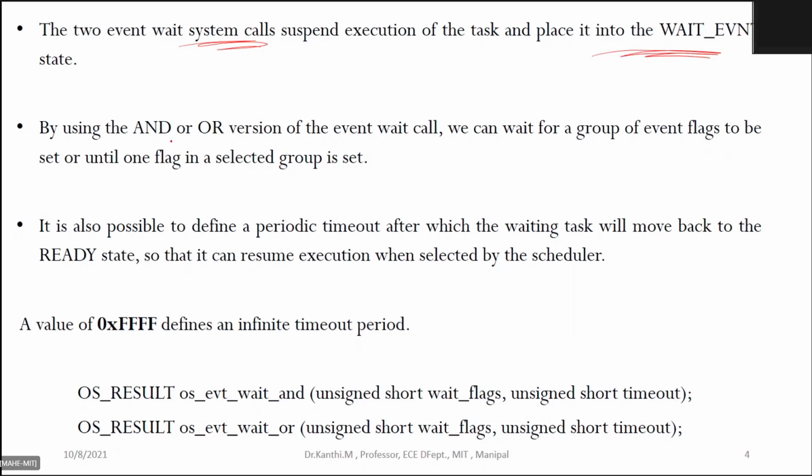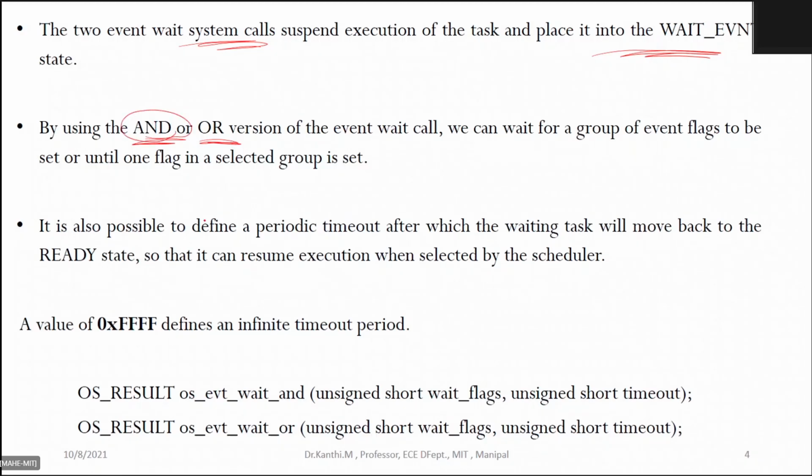You can use an OR function: suppose I have enabled two or three flags of my event flag register, then with an event wait OR function, at least one should be set. If it is an AND function, which is purely logical, then whichever flags are enabled, all need to be set. It means it is waiting for the whole group.